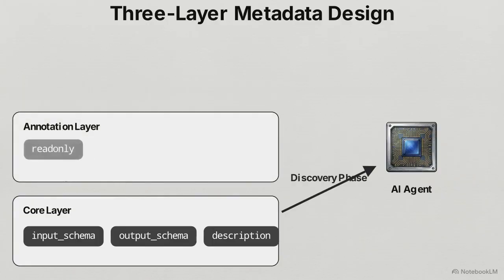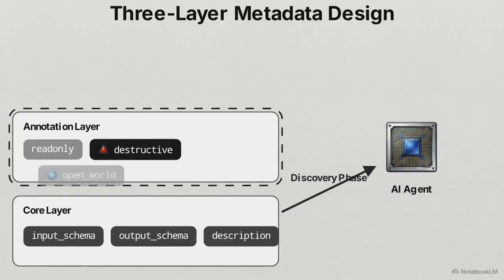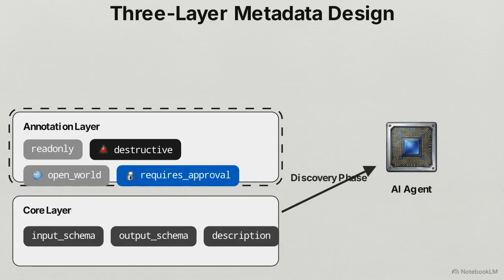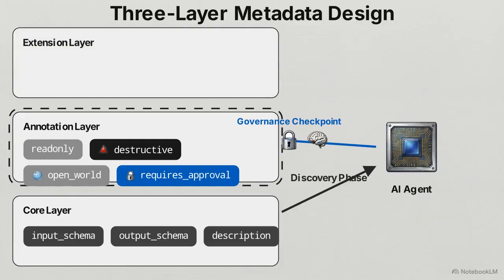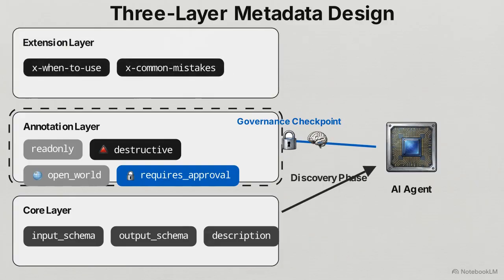The second tier is the annotation layer. This is where developers inject behavioral context. Tagging a module with attributes like read-only or destructive establishes immediate tactical boundaries, so the AI knows the operational weight. Setting the requires approval annotation to true establishes a governance checkpoint. The agent will pause execution and request human confirmation for sensitive operations.